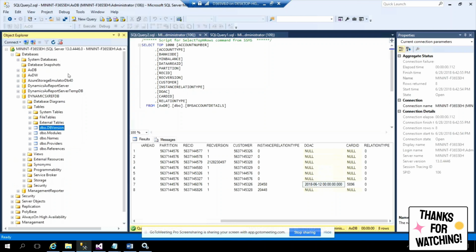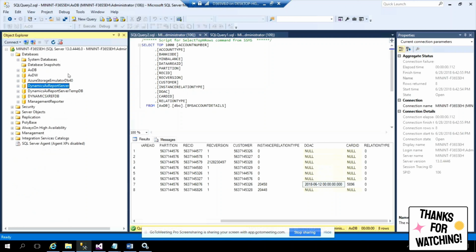The Microsoft Dynamics AX RefDB, they gave this. Whenever you get Microsoft Dynamics AX 7, don't worry about this one. You can say it is related to version, modules installed and stuff here. You want to go and delete the modules installed? No, right? So you don't want to unlink, and that's why don't touch this. And these two databases are related to reporting. You open the report, they'll work. Don't need to worry. And Azure Storage Emulator, I don't care whatever it is, because it is related to Azure, not related to us.